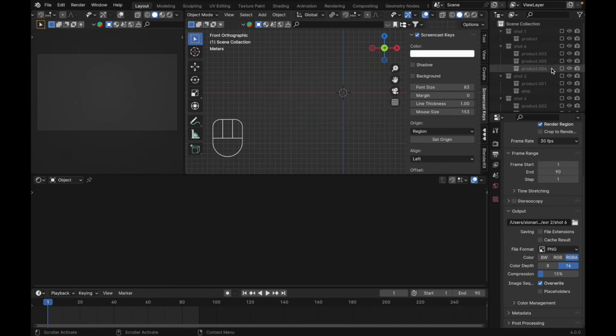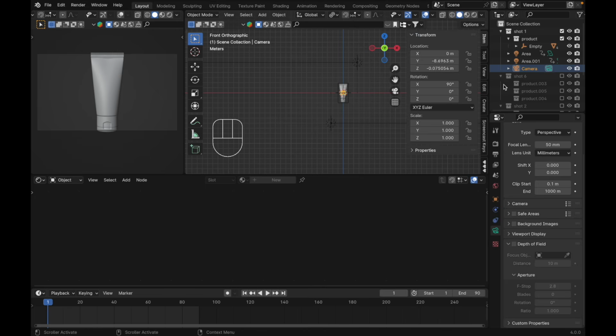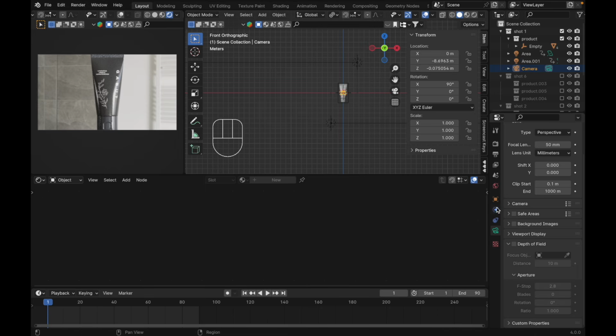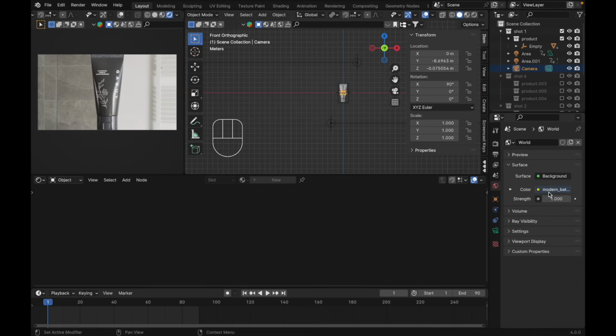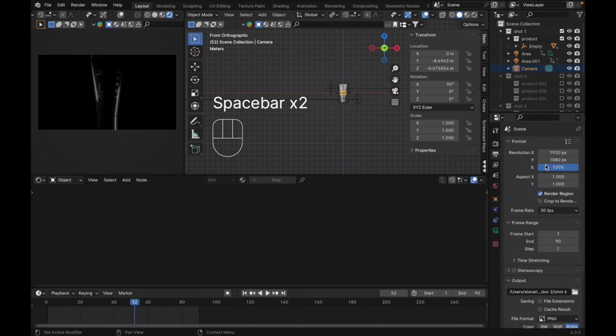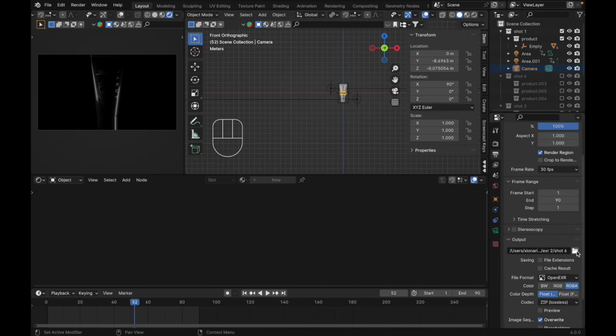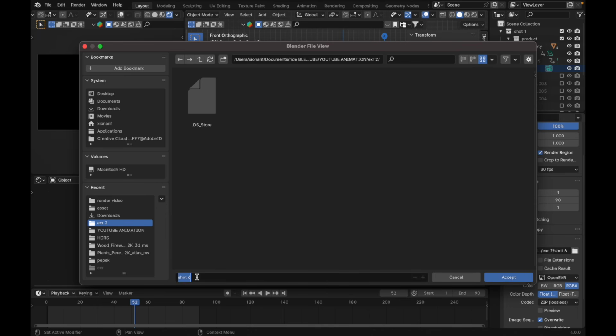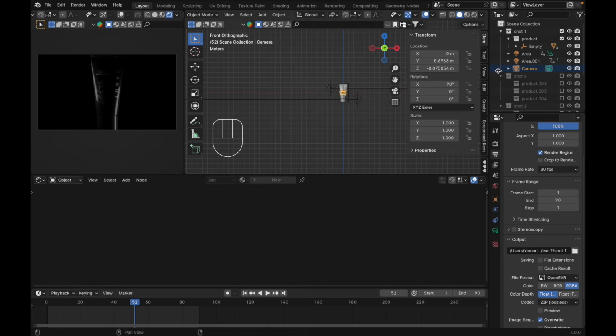How to render it? Select the shoot one, click this one and select this camera, activate the camera, and go to the render preview here. For shoot one, we don't need the world light, just make this one 0, and go to the output property. You can name this one shoot one, and you can render it.